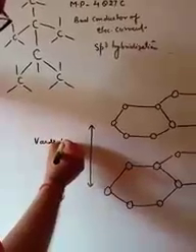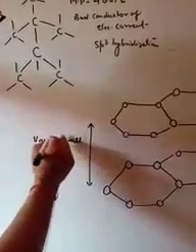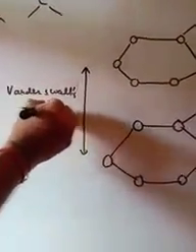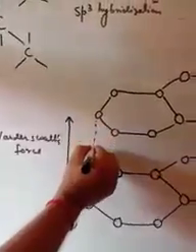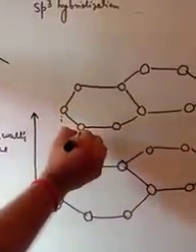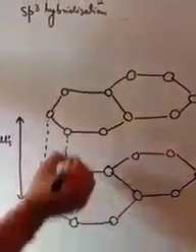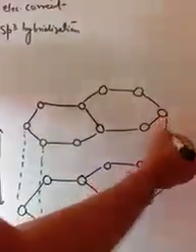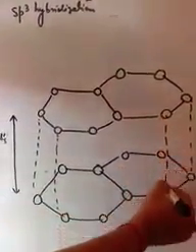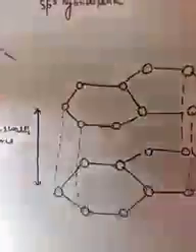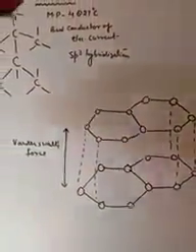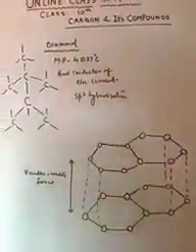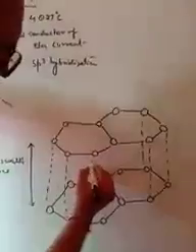Between the two, a weak force acts, that is known as van der Waals force. This force works between two layers like this. In this way they are attached to each other. It means one layer between another layer and another layer, a compact unit forms, and this is known as graphite.